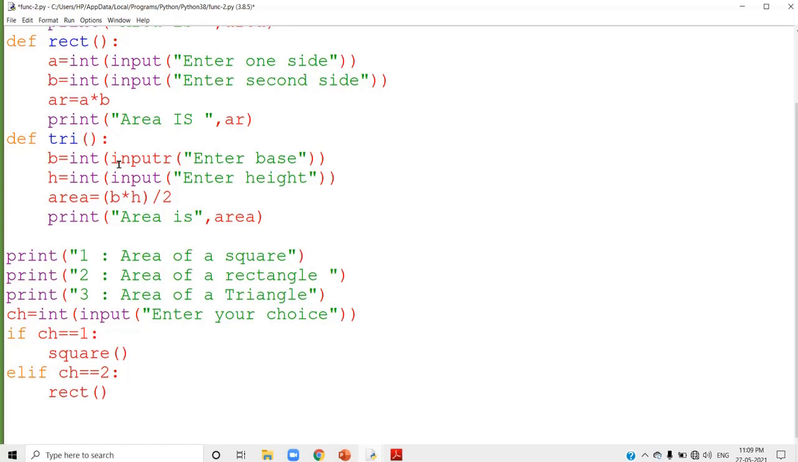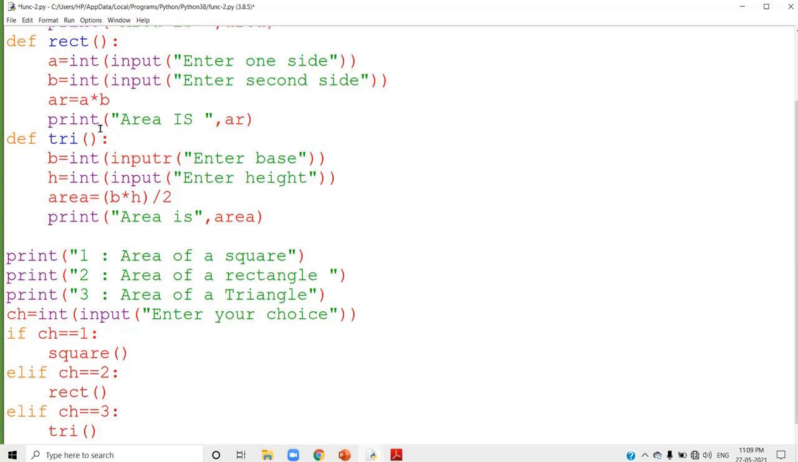The same way I am going to check the third condition, ch equal to 3. So that means choice is 3. If choice is 3, then you have to call the third function. Third function is tri. This is the way you can call the third function. Right? So you are accepting the choice from the user, and depends on the value of the choice you are calling the function. That is all about the program.